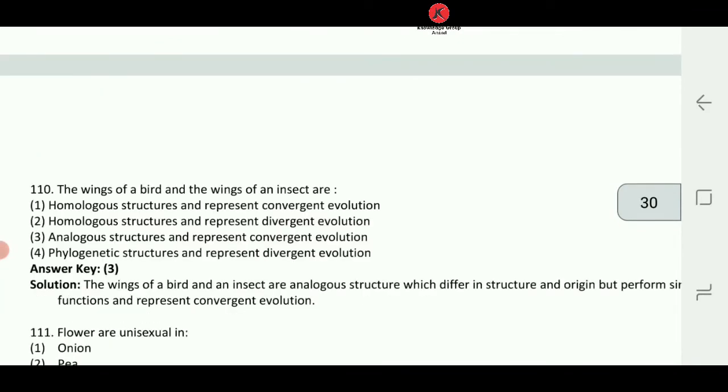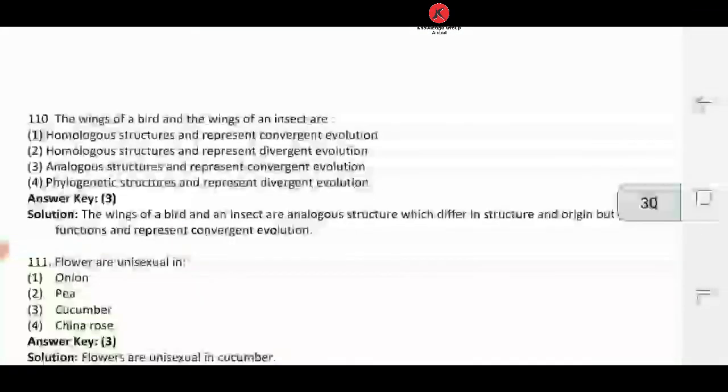Let's look at question number 110. The wings of a bird and the wings of an insect are, what kind of evolution? It is convergent evolution. Convergent evolution in the sense of analogy. Let's look at the options.